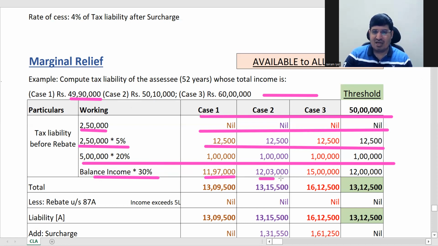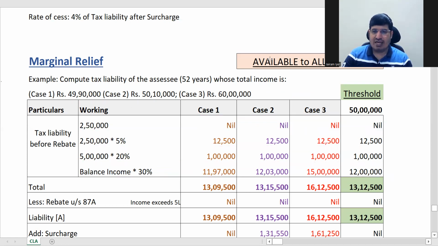Similarly here, over 10 lakhs is 40 lakh 10,000, into 30%. Similarly the other two. So we have got all the tax here. Now add these four, and we'll get total tax.